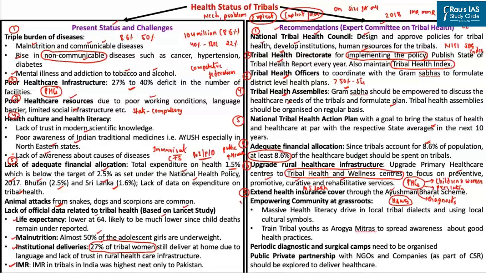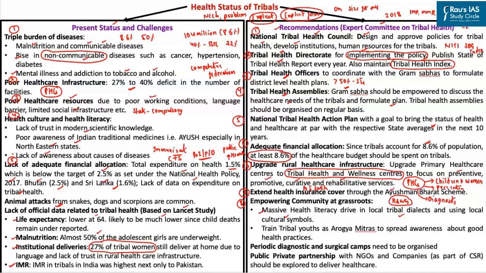Nextly, we need to empower the community at the grassroots. For example, a massive health literacy drive should be conducted through mass media, folk media, schools, etc. And this literacy drive should be specifically conducted in the local tribal dialects and by using local cultural symbols so that it has maximum impact on the attitude of the tribals towards their health.